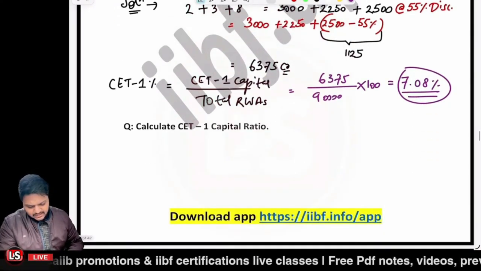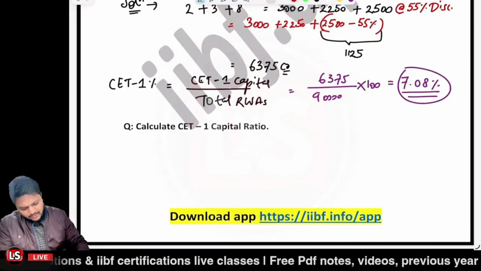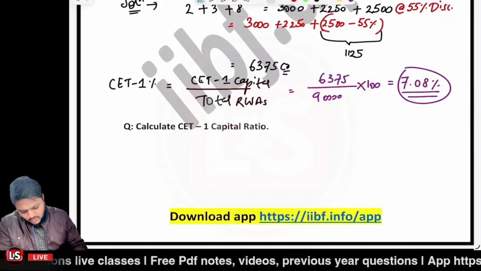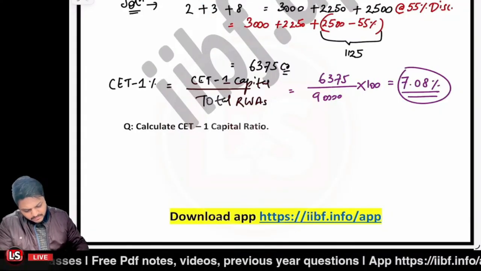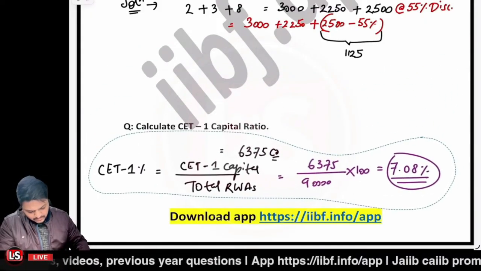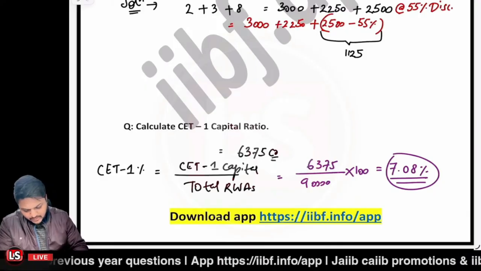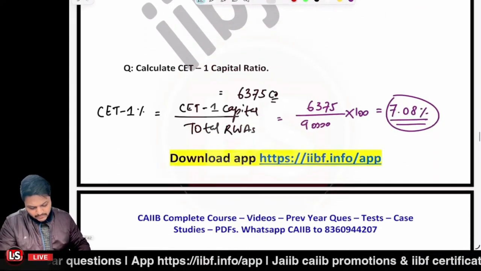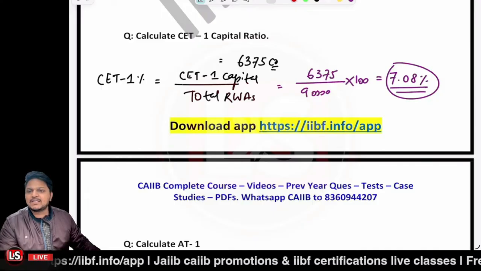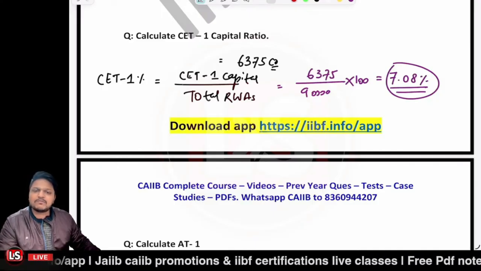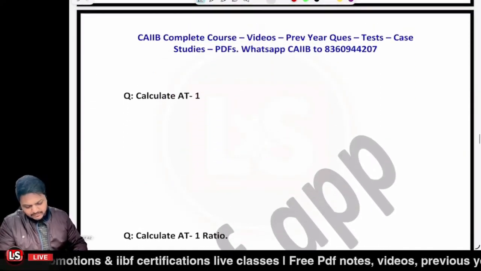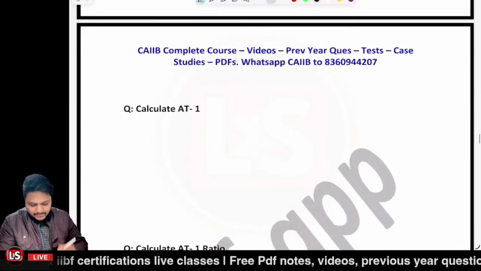Another one says this one only. So we have already calculated this, right? We have already calculated this thing, so we are not going to solve it again. Let me just bring the solution down here, right? So the answer should be mentioned somewhat over here. Is that clear? So we have already calculated it. CET1 capital ratio, how it is to be calculated, I just told you the formula related to it and everything. We just calculated it. The next one, it says that we need to calculate the AT1, that is additional Tier 1 capital.